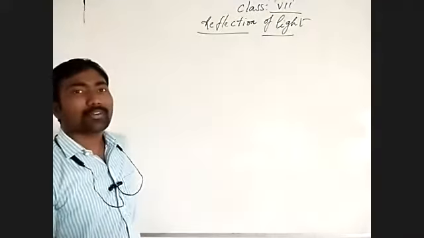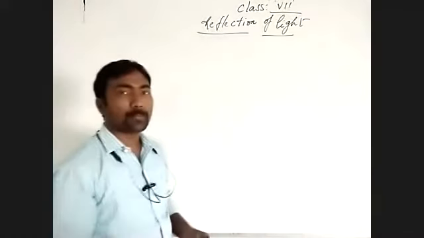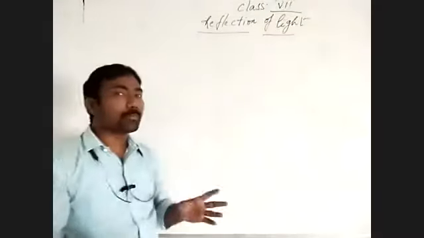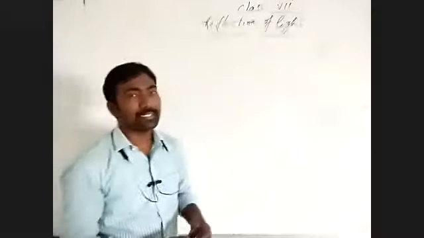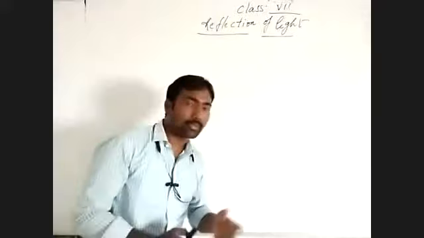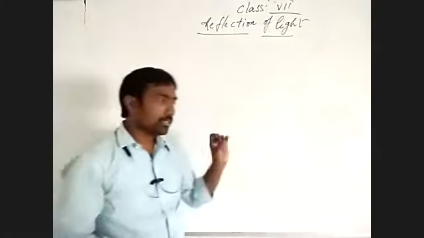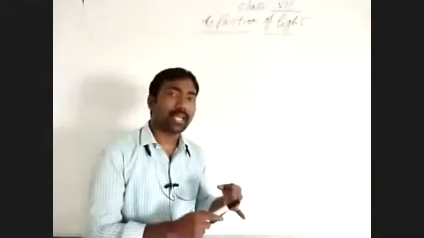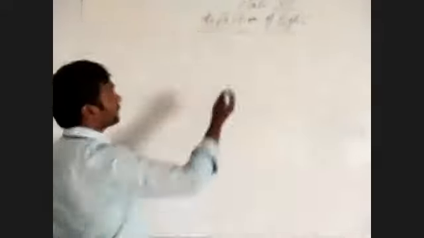In our last class, we finished the properties of plane mirror, and also how an image is formed by the plane mirror. We also discussed in different situations what the characteristics of a plane mirror are and how images form. So what are the characters we discussed about plane mirror? One is same distance, same size and shape, and lateral inversion. Properties of plane mirror we discussed.